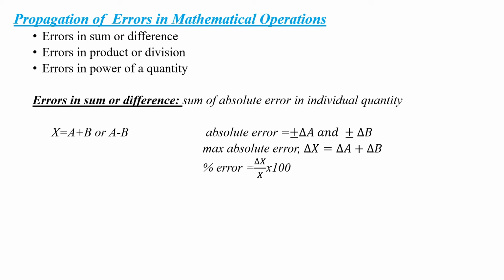Now what is the percentage error? That is delta x by the actual value x, into 100. Now, in terms of absolute error, we can represent it as x plus or minus delta x. And in terms of percentage, it can be represented as x plus or minus delta x by x into 100.